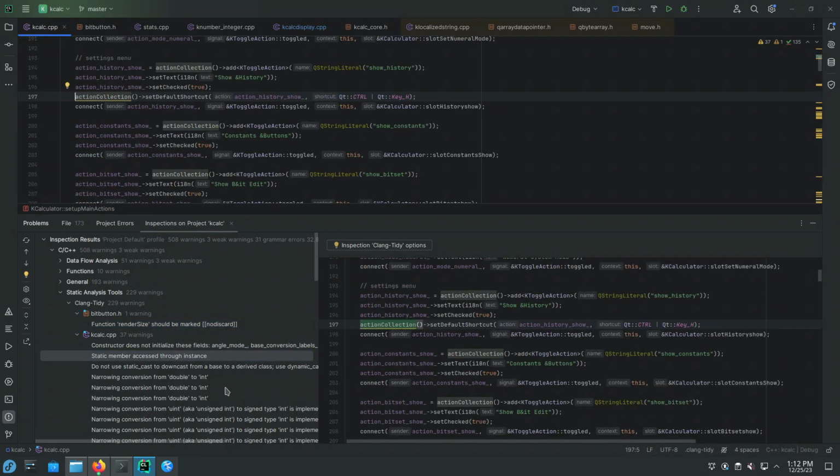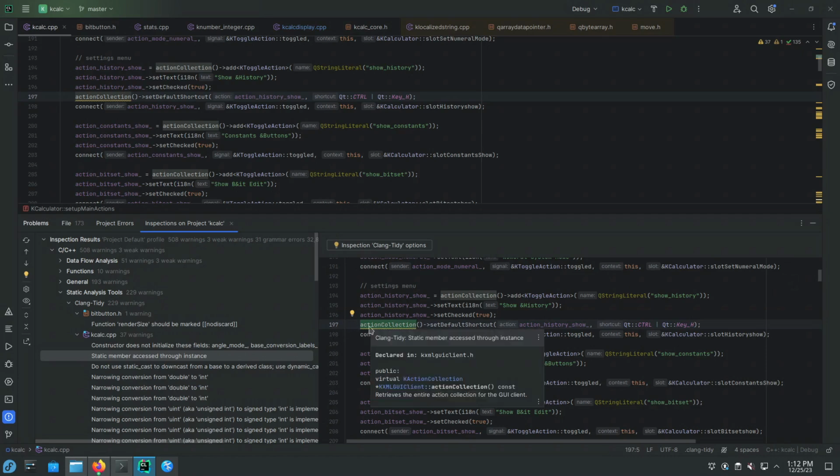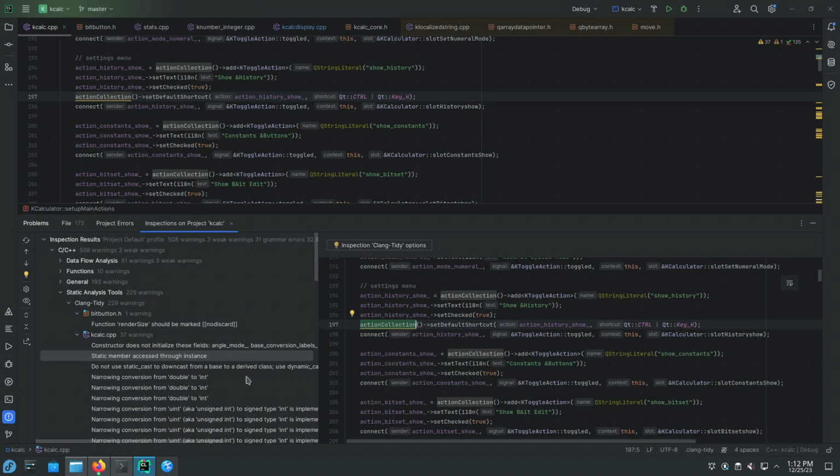Static member accessed through instance. This is very valid. This is easy to act on, should be done. So in here, instead of saying this dot something, you should say the class name, colon colon, the name of the static method.